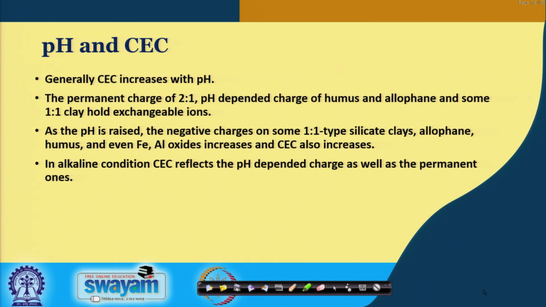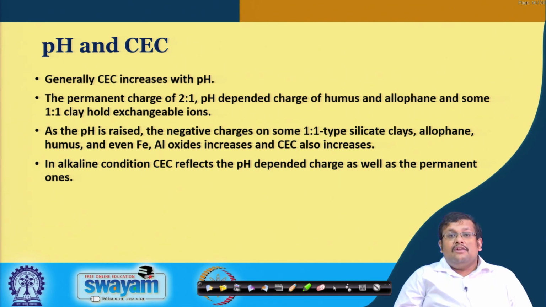Now, pH and CEC. Generally we know that CEC increases with the pH. Obviously, the permanent charge of 2:1 clays, the pH dependent charge of humus and allophane, and some 1:1 type of clay hold the exchangeable ions. Although the permanent charge does not depend on the pH, the pH dependent charge depends on the surrounding pH.